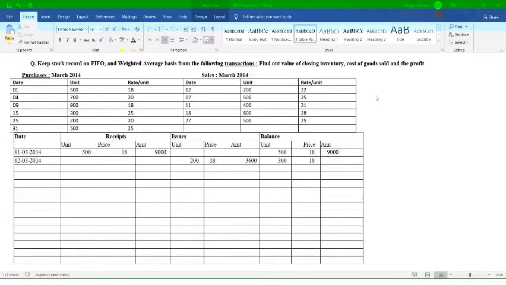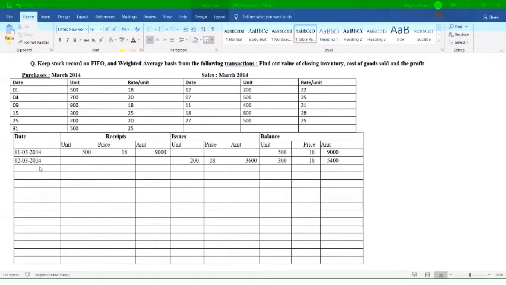Now 300 units at the rate of 18, if you multiply it, you will get 5,400, right? Is it fine? Will there be no problem till here? Is it okay? Yes or no? Is it fine? Till this? Yes, ma'am. Okay. Now we will move to the next.